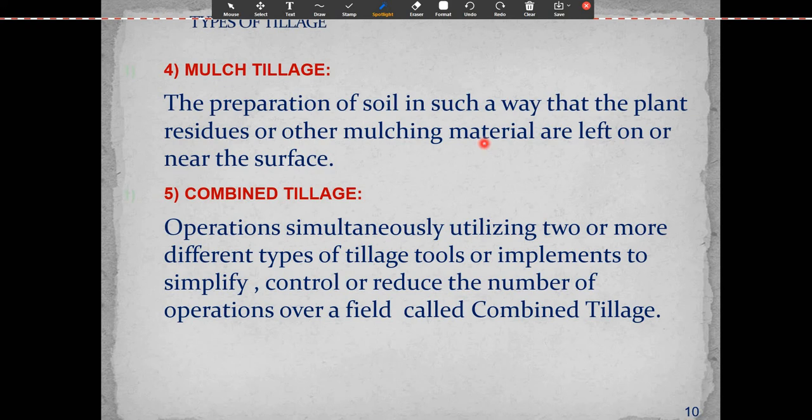Then combined tillage. It is an operation simultaneously utilizing two or more different types of tillage tools or implements to simplify, control or reduce the number of operations over a field. It is called combined tillage.